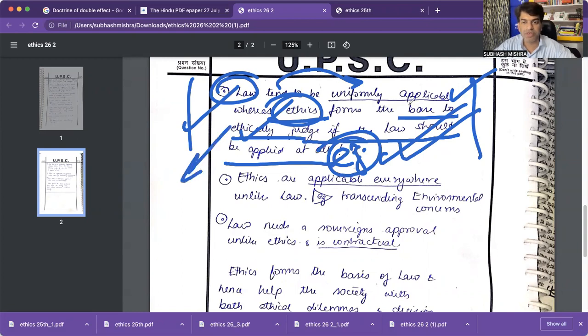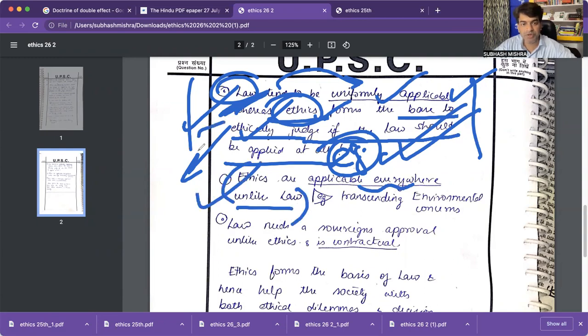Law should be universally applicable. Ethics should also be universally acceptable. That is the formula of ethics. It is not morality, where it will change according to the society or individuals. So definitely you need to amend this first part, but the second part is good. But you should give some example here. "Ethics are applicable everywhere, unlike law."